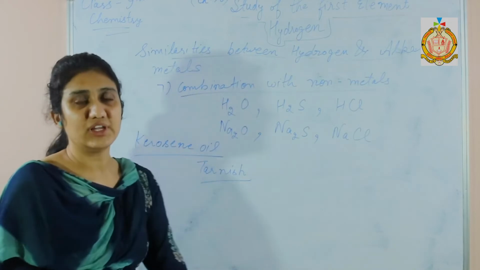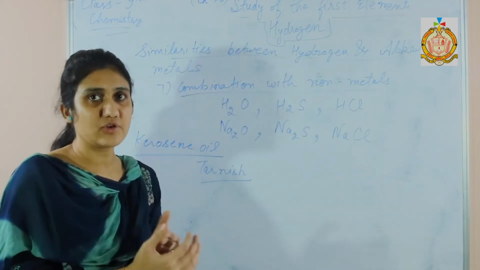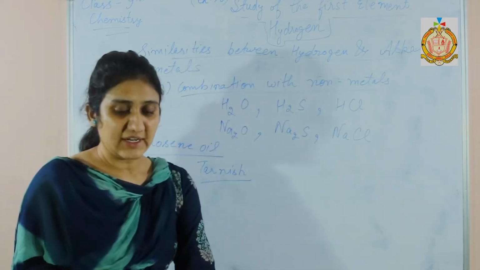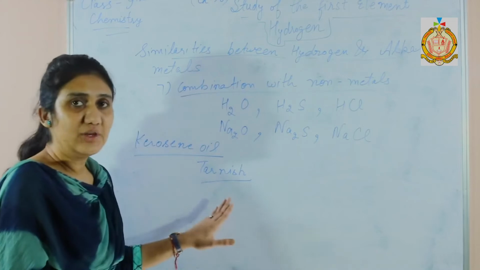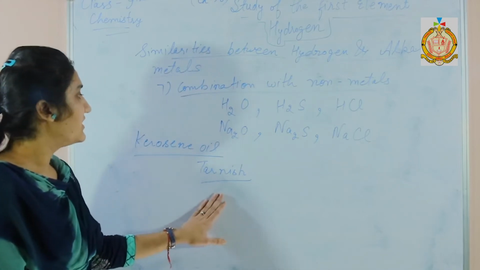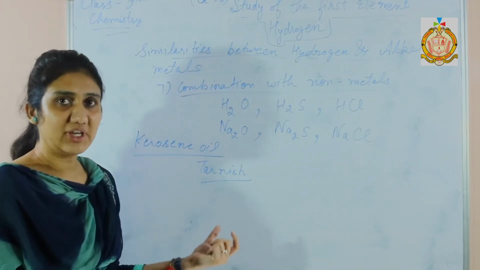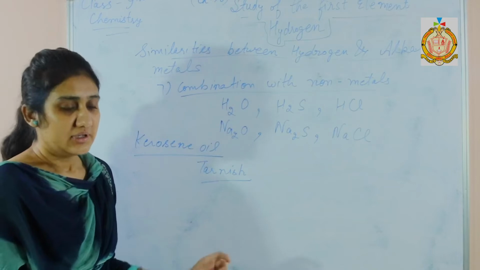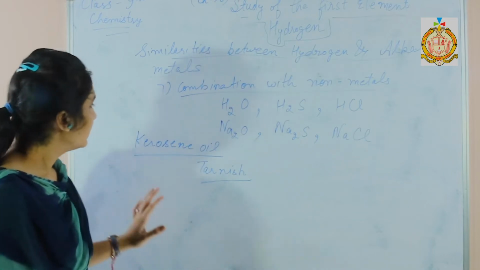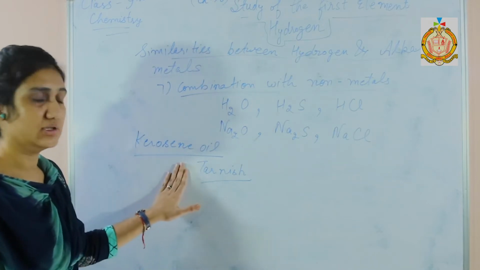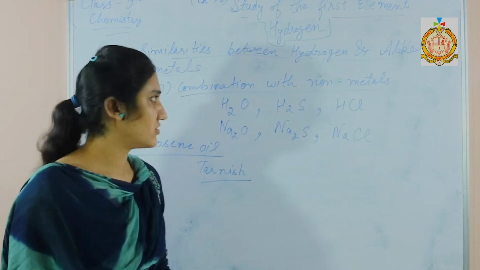So there is some layer wrapped on the surface of the metal, which makes the metal degraded in quality. For that purpose, these metals are always kept in an inert atmosphere, in inert organic solvents like kerosene oil.